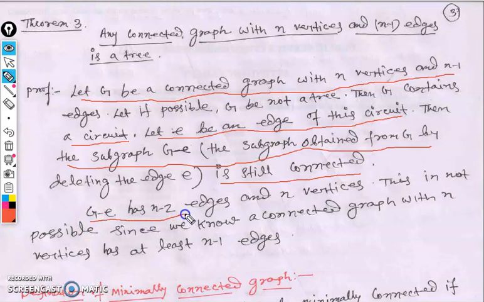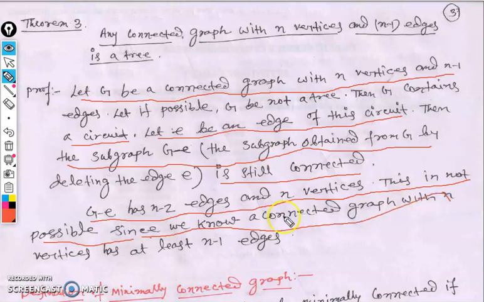Then the graph G minus E has n minus 2 number of edges, and n is the number of vertices. This is not possible, since we know that a connected graph with n number of vertices has at least n minus 1 number of edges. That is the theorem of connected graphs. If a graph is connected with n vertices, then it must have at least n minus 1 edges.